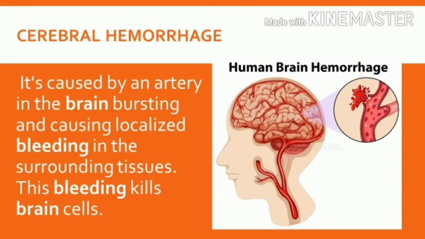Cerebral stroke or cerebral hemorrhage is caused by an artery in the brain bursting and causing localized bleeding in the surrounding tissues. This bleeding kills brain cells. Now, if you ask about heat stroke, it is also known as sunstroke. It is not an actual stroke. Heat stroke happens when a dehydrated person is not able to sweat fast enough to dissipate heat. It causes the body temperature to rise. Again, it is not the same as stroke.